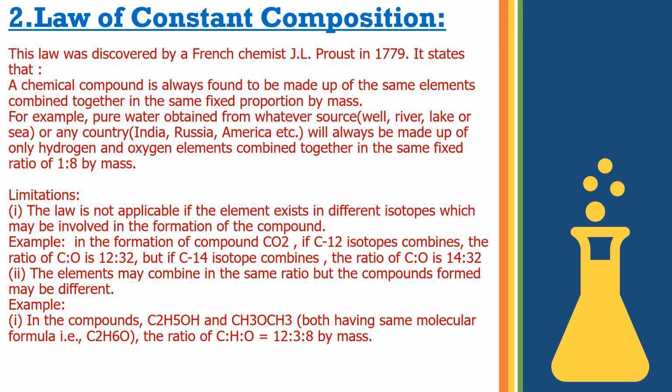The second law is the law of constant composition, or we can also call it the law of definite proportion. This law was discovered by a French chemist J.L. Proust in 1779. It states that a chemical compound is always found to be made up of the same elements combined together in the same fixed proportion by mass.